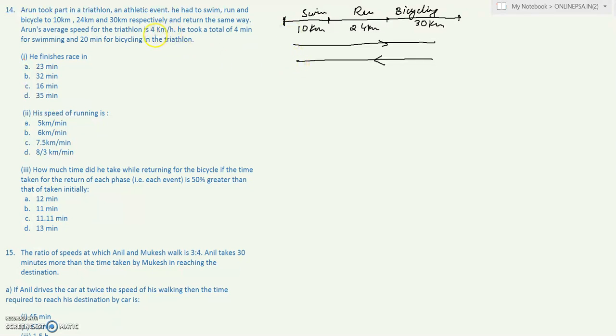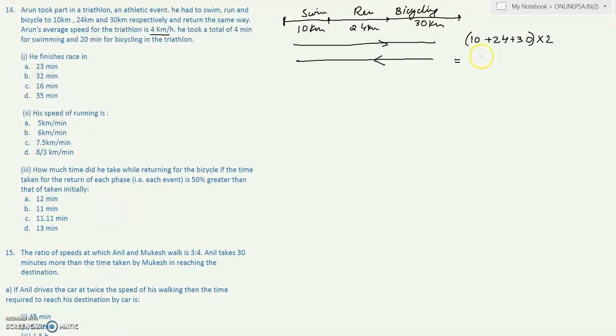It is given that the average speed is 4 kilometers per hour. So the total distance traveled is 10 plus 24 plus 30 multiplied by 2. Why? Because he has to return also. We have to consider the return distance as well.